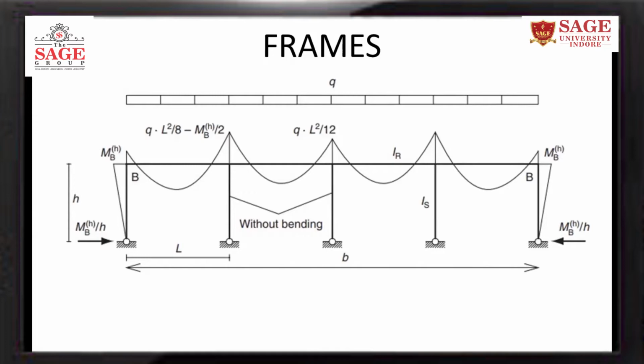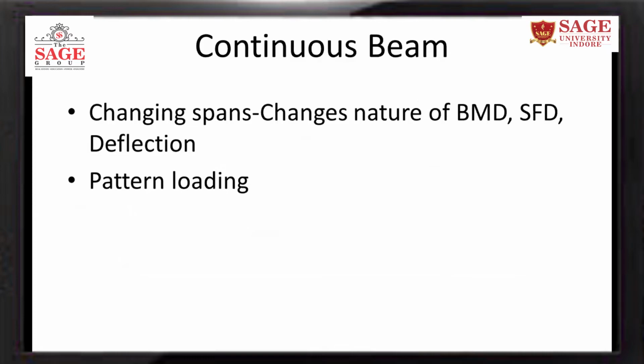Now if you change the spans, consider there are only 3 spans, 1, 2, 3, and go on increasing the last 2 spans and reducing the central span, you will find that at one point there will be no sagging moment in this span. It will be totally subjected to negative moment, and that type of loading is called pattern loading.